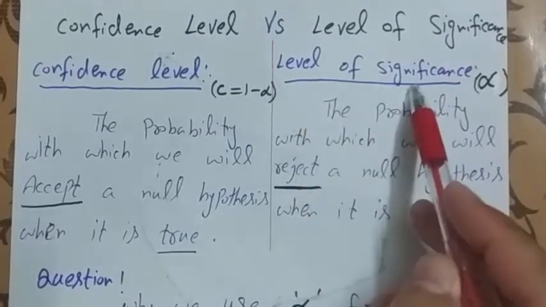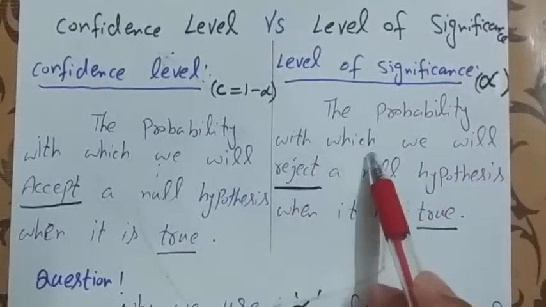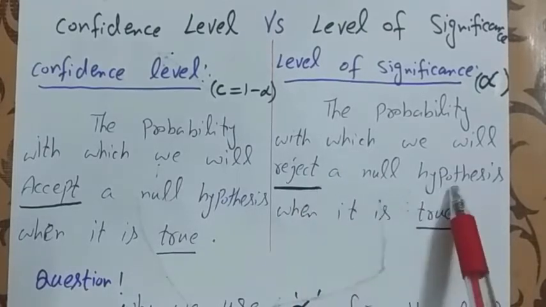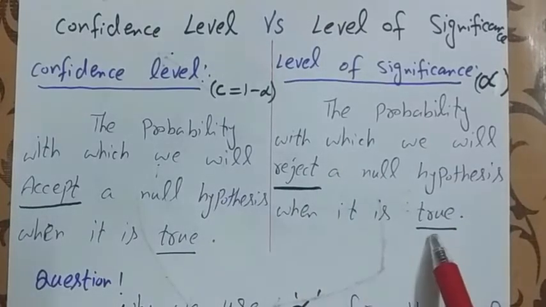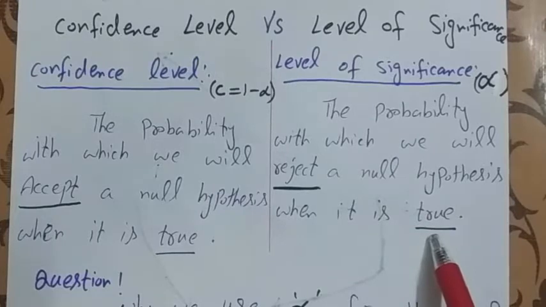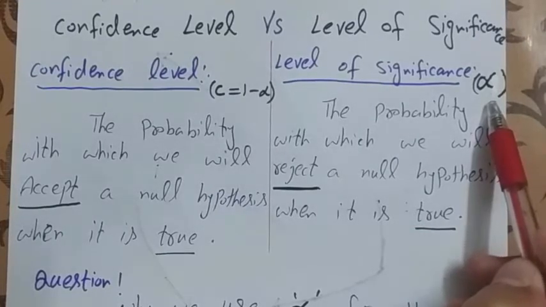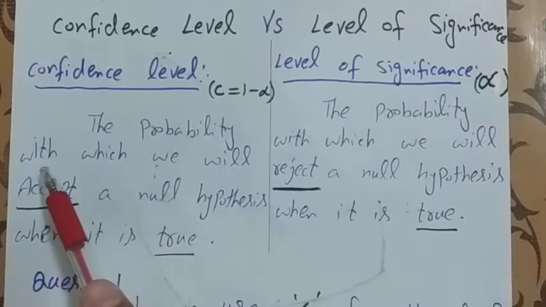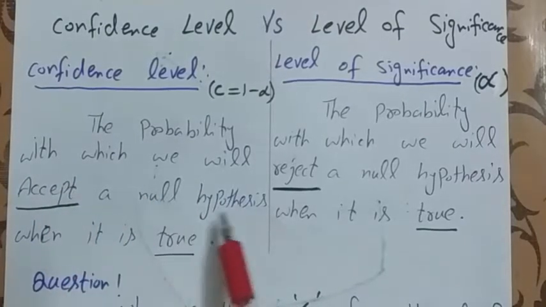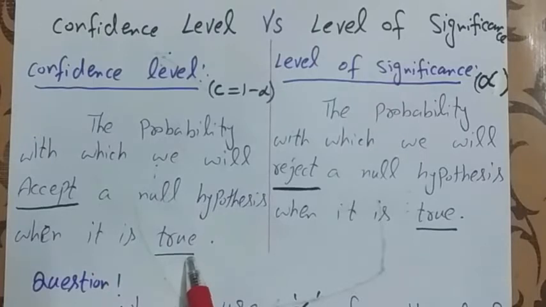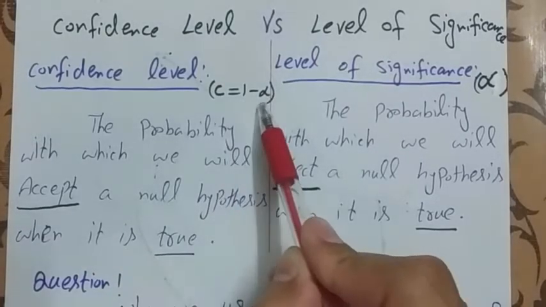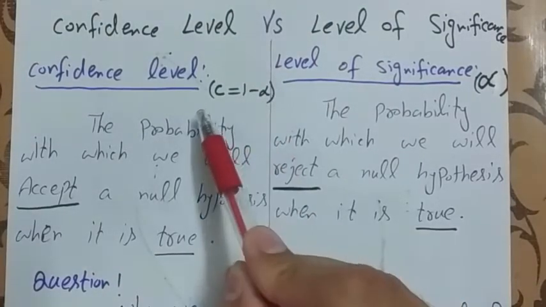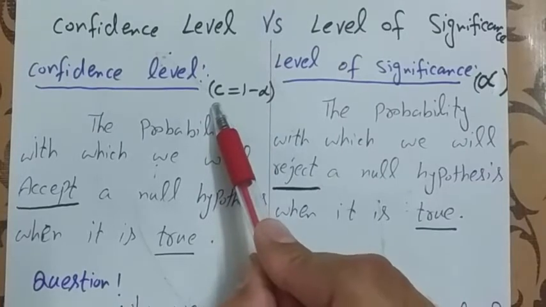What is level of significance? The probability with which we will reject a null hypothesis when it is true, and it is denoted as alpha. But the confidence level is the probability with which we will accept a null hypothesis when it is true, and it is denoted as 1 minus alpha and is equal to C.